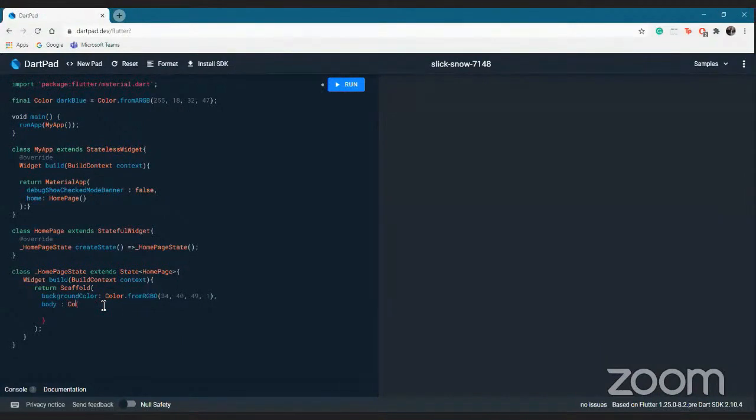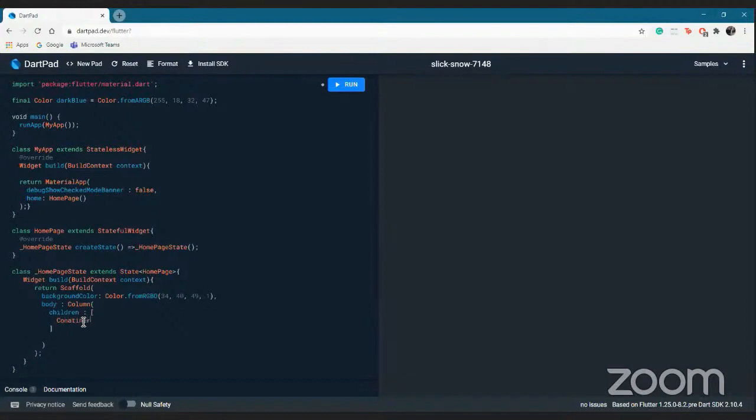Pardon my spelling mistakes. If I'm not wrong, this is the spelling of column. And the basic part of column is that it has children, as in what it will contain. So when I put